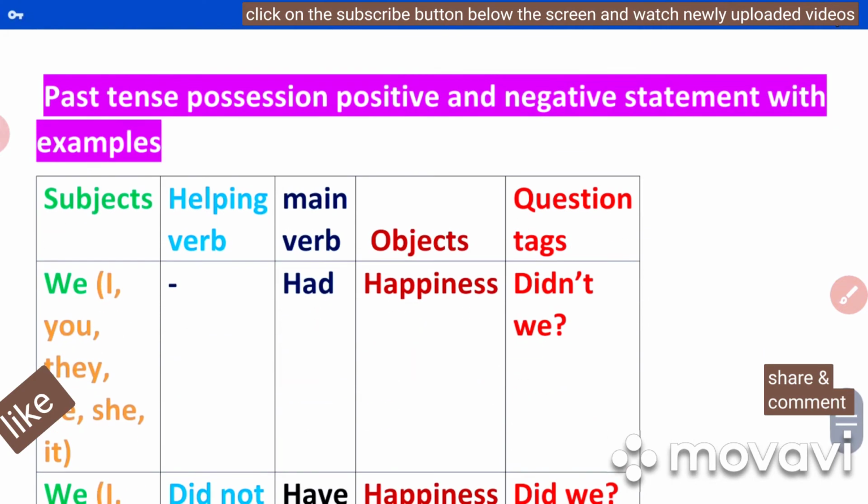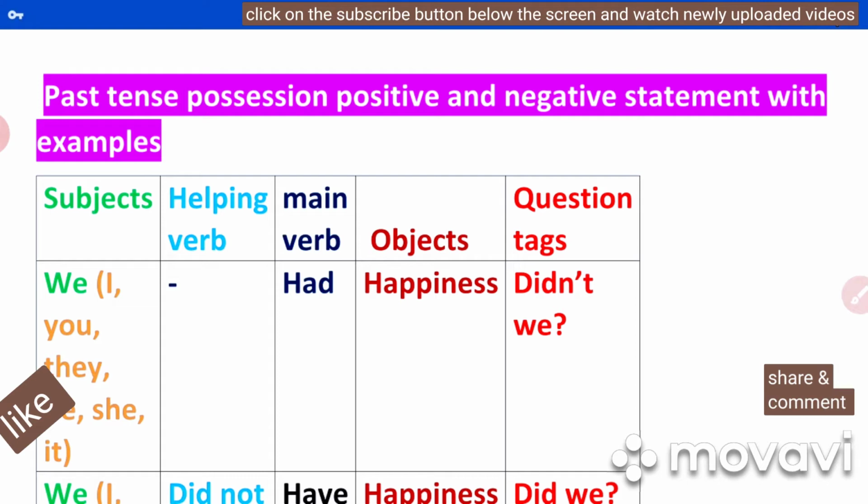Next, past tense possession, positive and negative statements with examples. Here also, especially in past tense possession positive statements, you can't find a helping verb in the sentence, but you must assume the sentence has a helping verb. Subjects I, you, we, they, he, she, it: actually all the subjects take did.